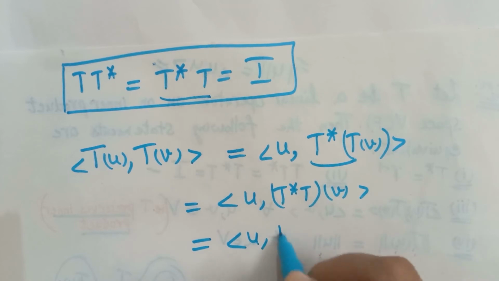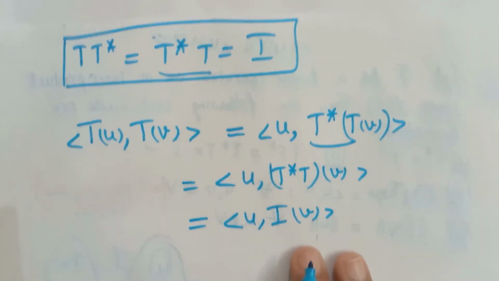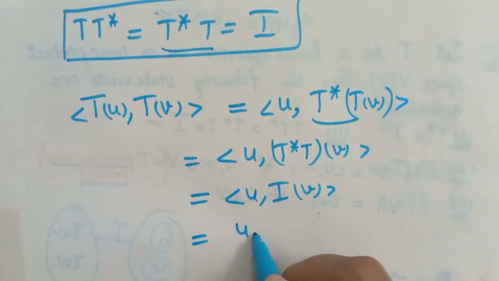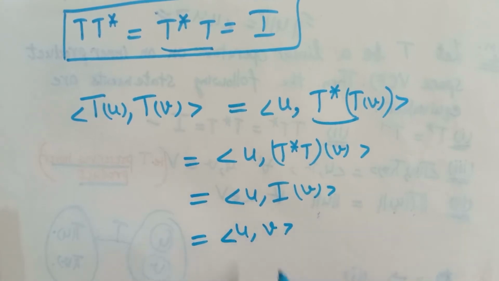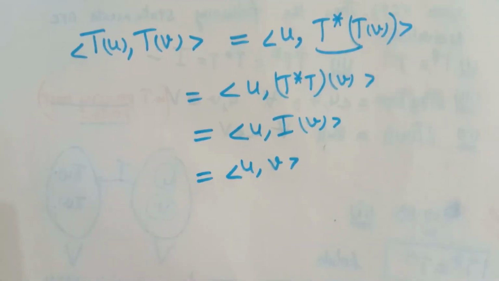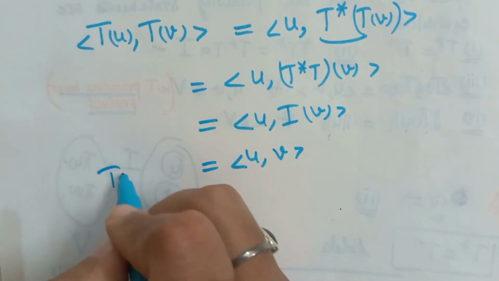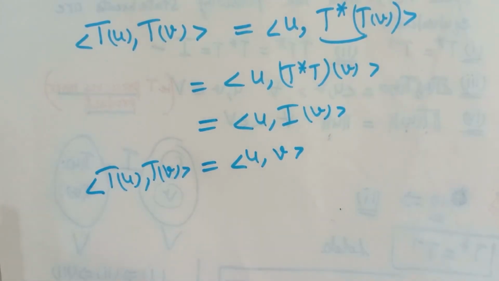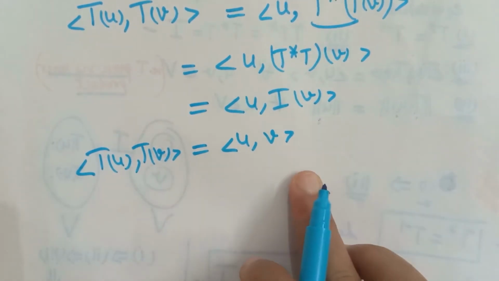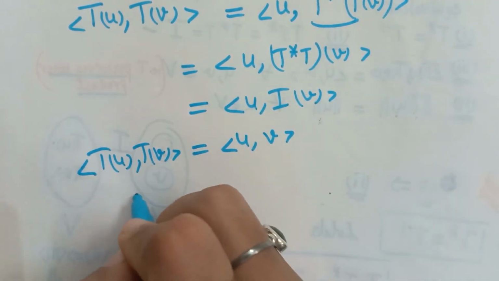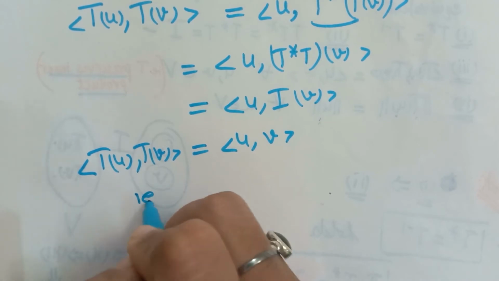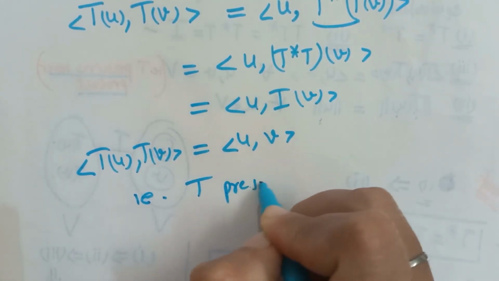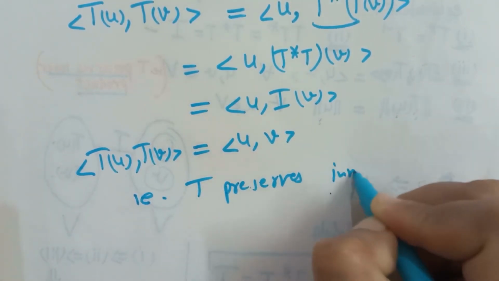So this is equal to I of V. But I is the identity transformation, that means this is equal to inner product of U with V. So here we have proved that inner product of images of U and V is equal to inner product of U and V. That is, T preserves inner product.